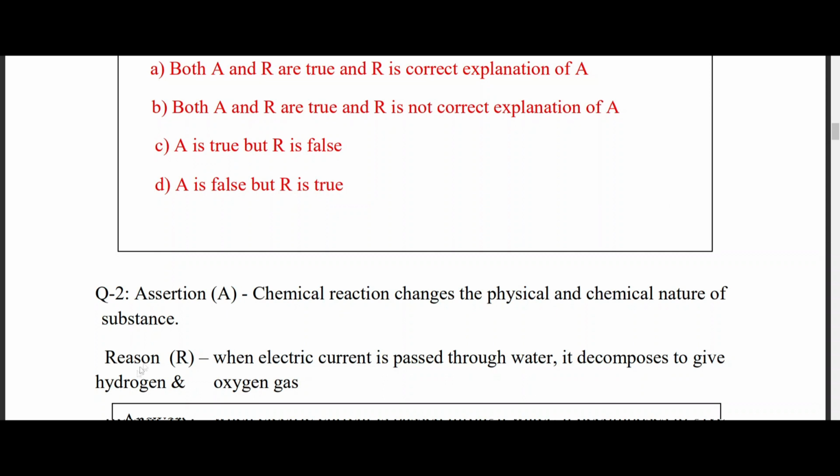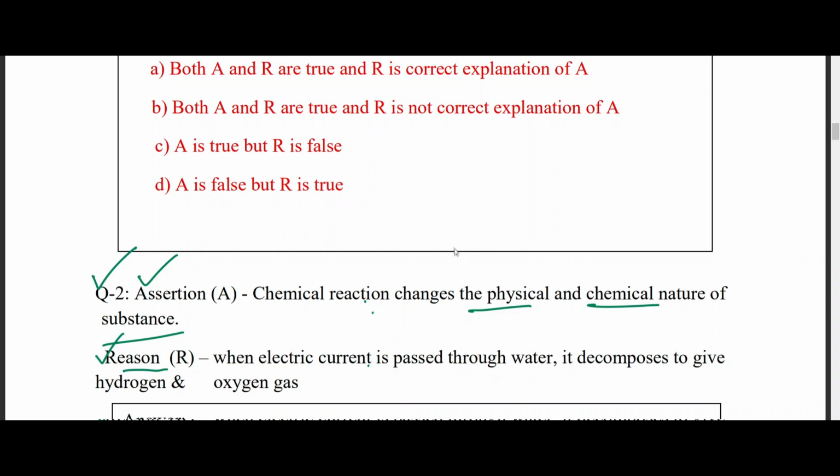Okay, so the assertion given to you is: chemical reaction changes the physical and chemical nature of a substance. Absolutely correct. There's nothing wrong in it, right? Reason: when electric current is passed through water, it decomposes to give hydrogen and oxygen. Absolutely correct. First we are going to check whether both these statements individually are correct or not. So I think assertion is correct as well as reason is correct. Both these statements are correct.